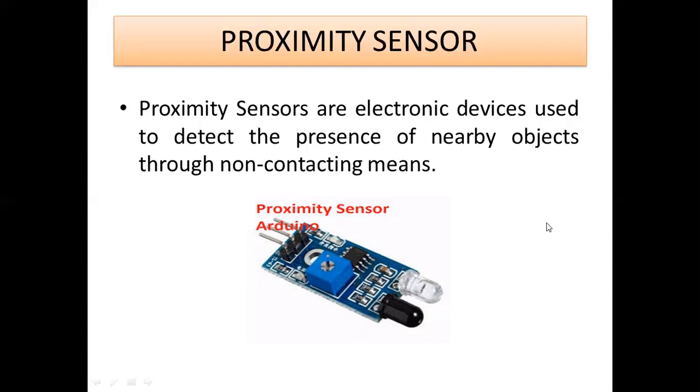Whenever an object is present in front of this proximity sensor, the transmitted wave gets reflected from the object, and it is received by this black IR. From that, it can understand there is an object nearby this sensor. So based on the transmitted and the received value, it can understand the type of object present in front of the sensor.